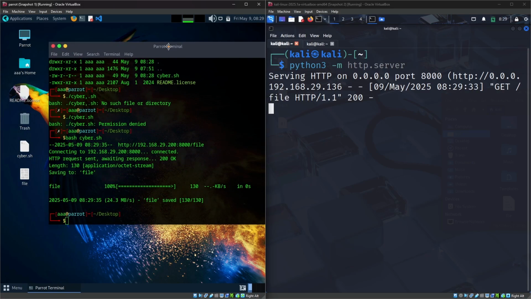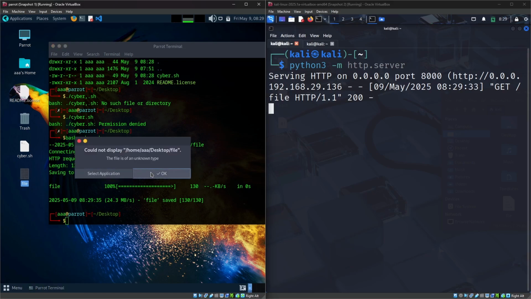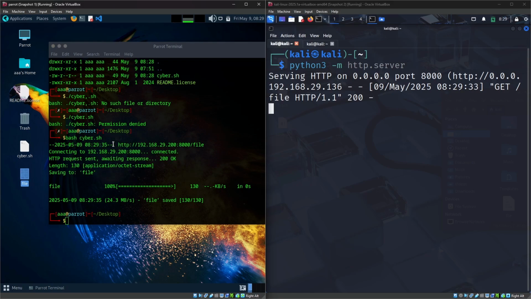Basically what happened is, if you get a script and accidentally execute that script, what is inside the script was unknown to you. If the script contains any kind of malicious file, then you are hacked, right? So this file was downloaded into my machine. Assume that I don't know what is in the cyber.sh script.